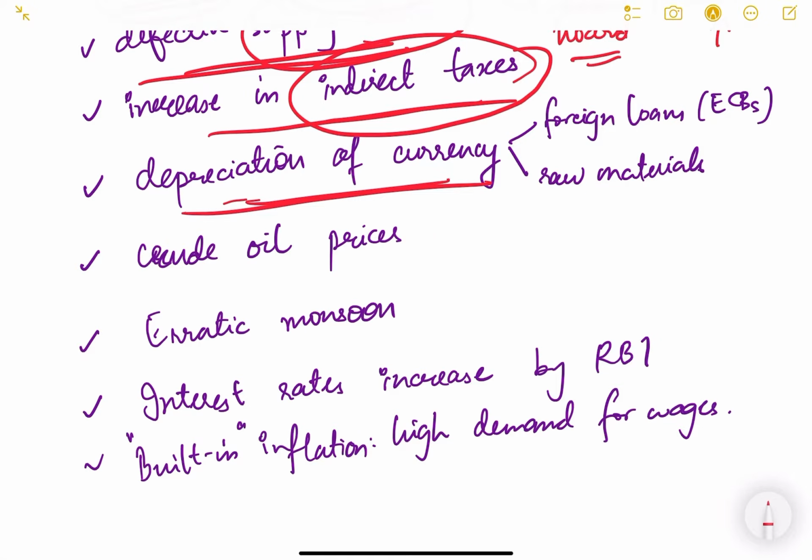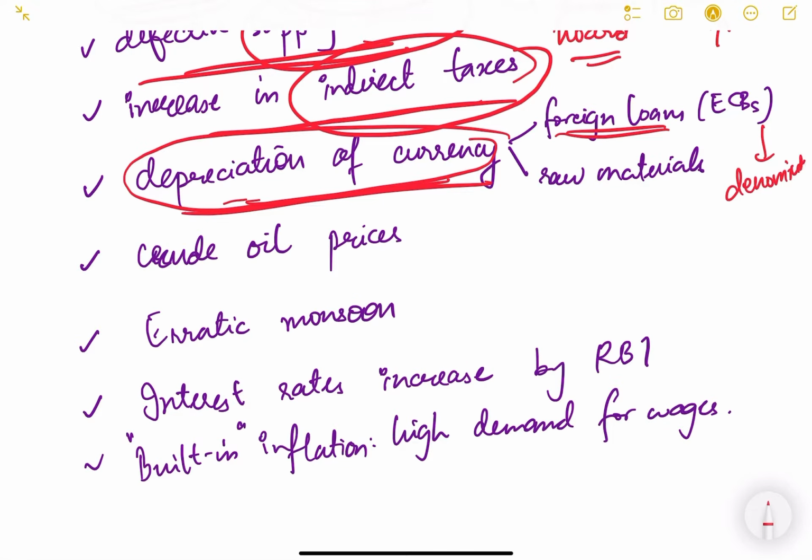Depreciation of currency. Now see, depreciation of currency is also a demand side factor, but from the supply side also it is a factor which contributes to inflation. How? If the rupee depreciates, then foreign loans become very costly, because foreign loans are denominated in dollar terms.